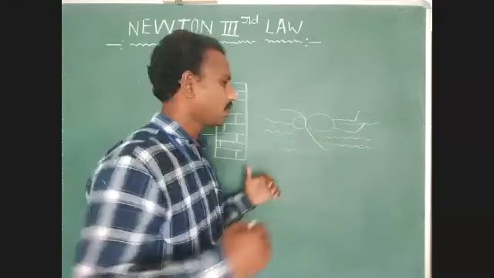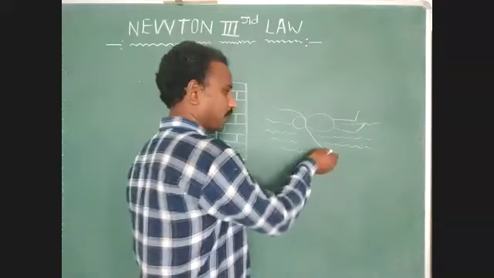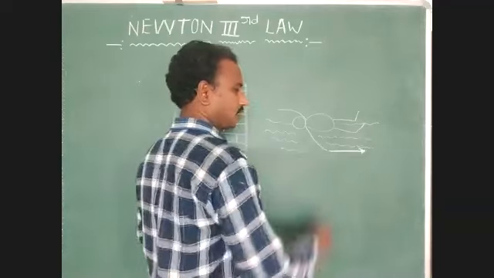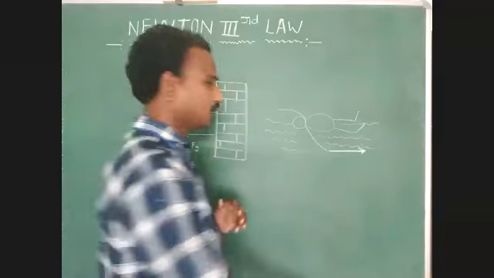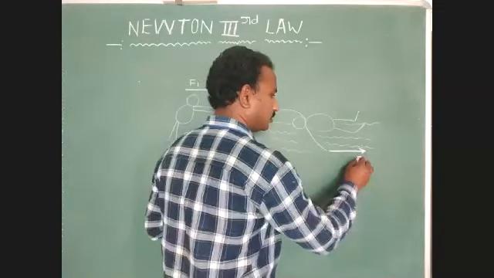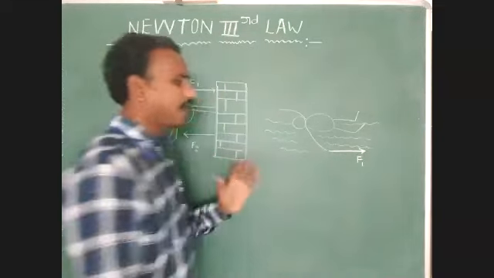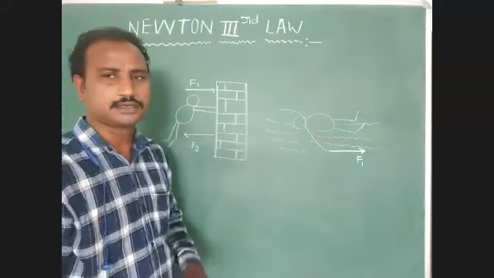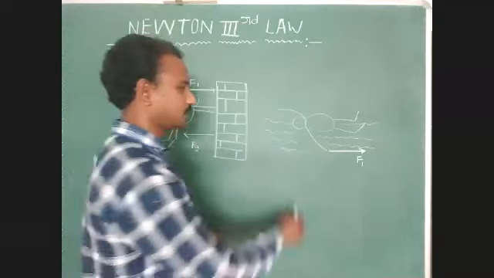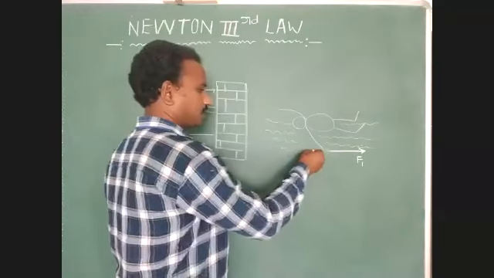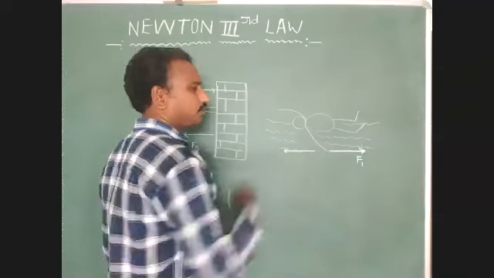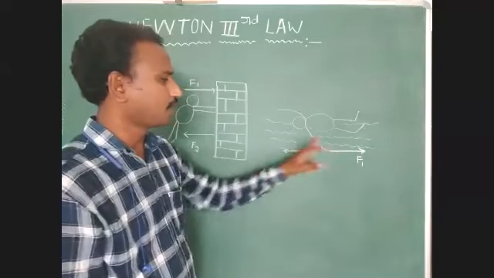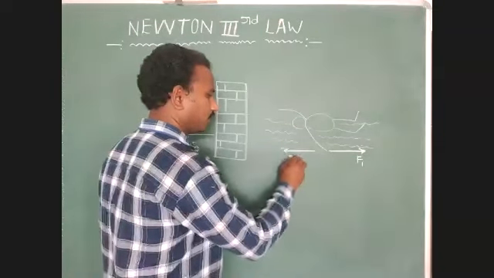He pushes the water in a backward direction with his hands. So here we have to identify that the applied force is in the backward direction. Then the body experiences one external force. That external force is provided by water. Identify this example.